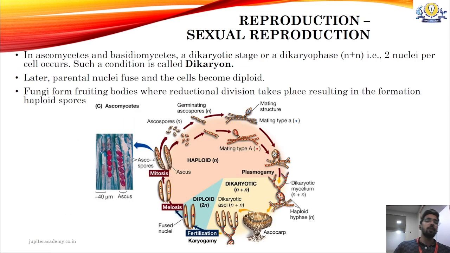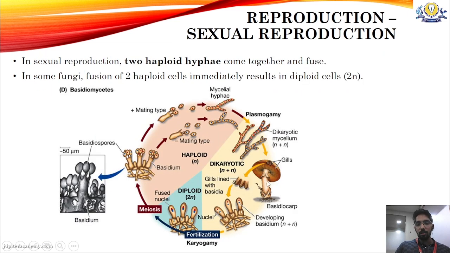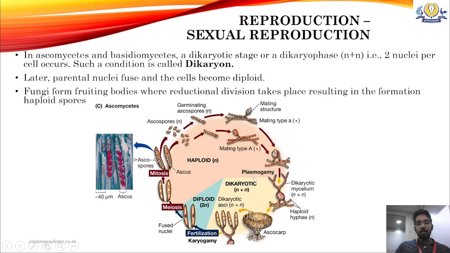The second part is your ascocarp, ascomycetes. In ascomycetes and basidiomycetes, the dikaryotic stage or dikaryophase is seen as discussed. The dikaryophase is elongated in basidiomycetes, whereas it is short-lived in ascomycetes. As you can see here in the diagram, the dikaryotic phase is shorter when compared to basidiomycetes. Basidiomycetes is longer, whereas in ascomycetes it is shorter. The same thing happens when the ascocarp is formed. The dikaryotic phase is present, where the fertilization or karyogamy takes place.